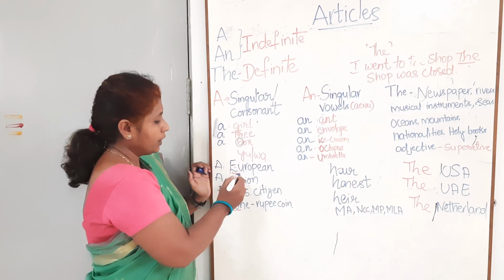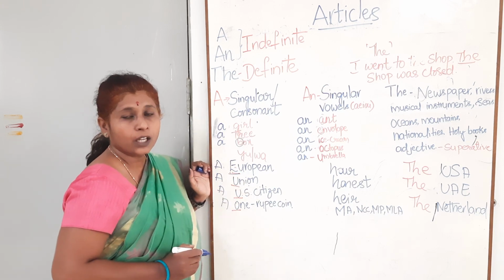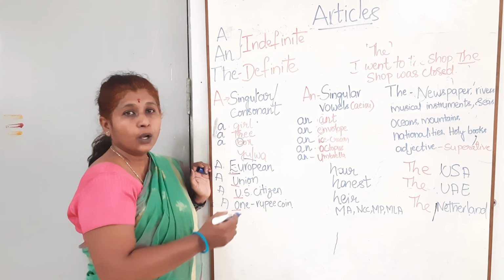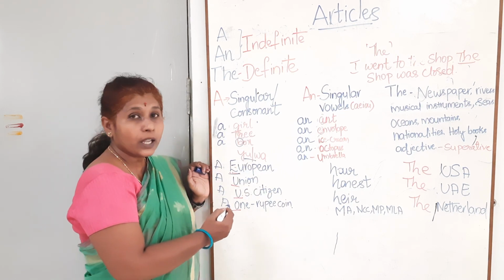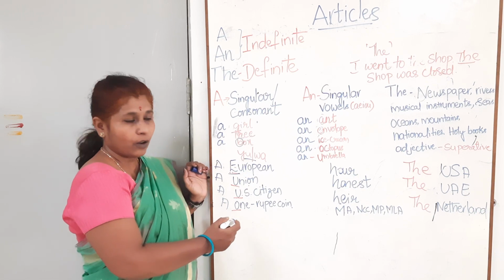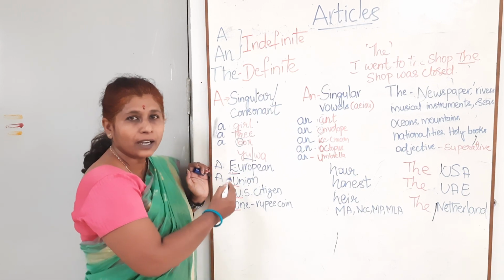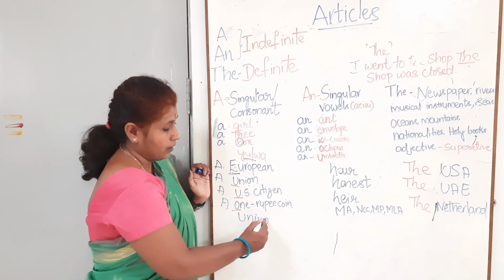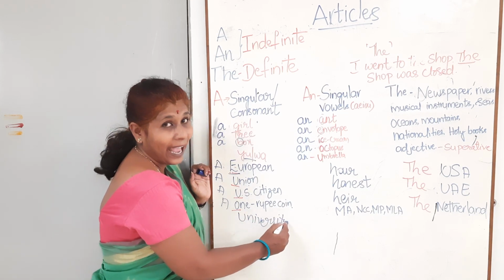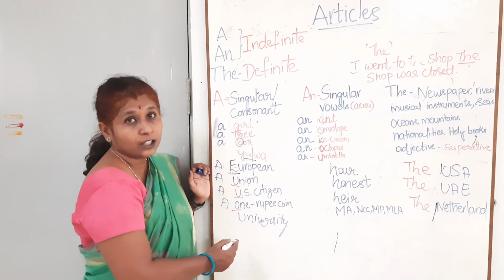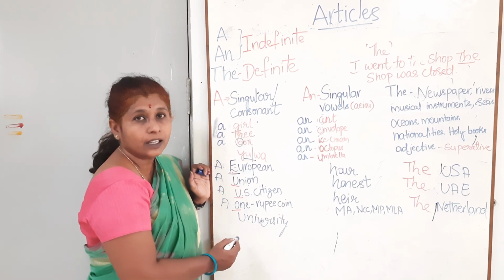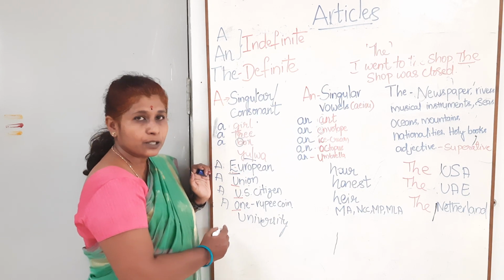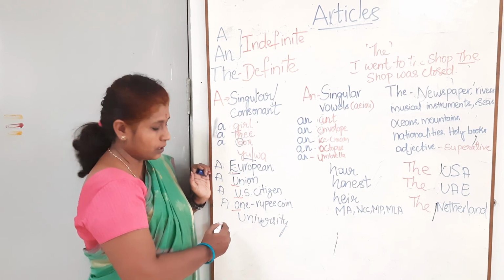Here we don't say European; the pronunciation is Y-U, Union, US citizen, one rupee coin. This is the twist. If you understand this, university. We don't say an university; though it begins with the letter U, we pronounce it as Y-U. That's why a is the article used.